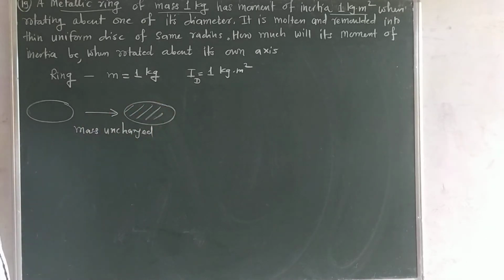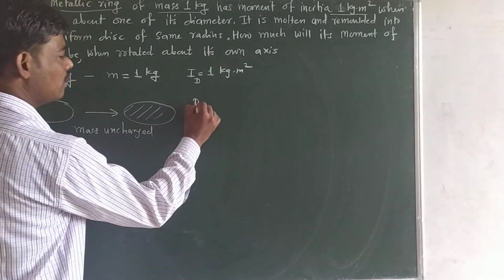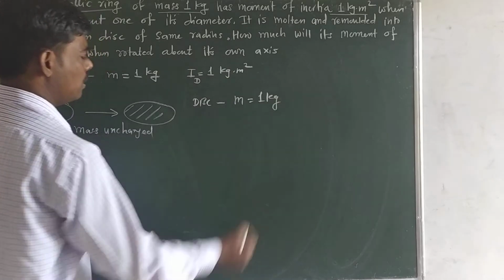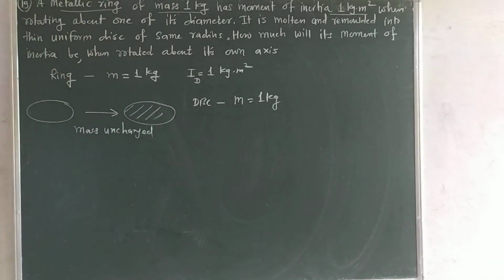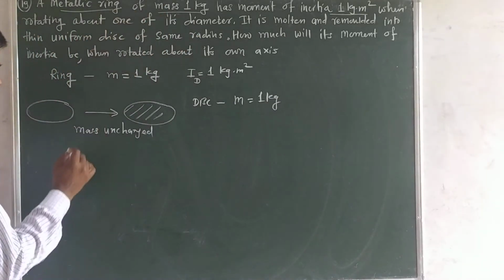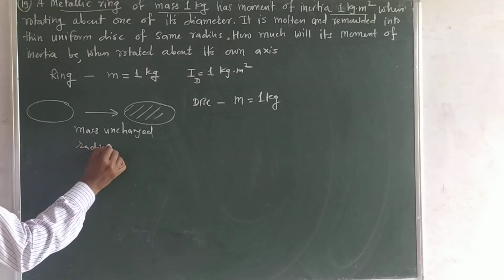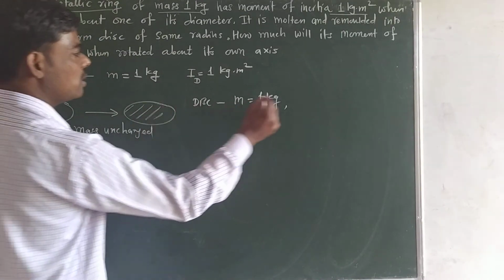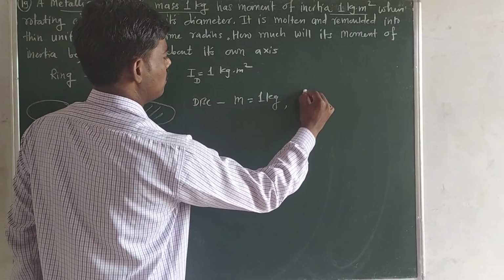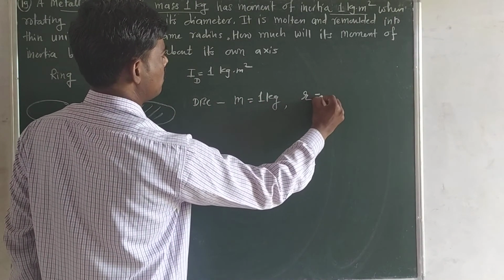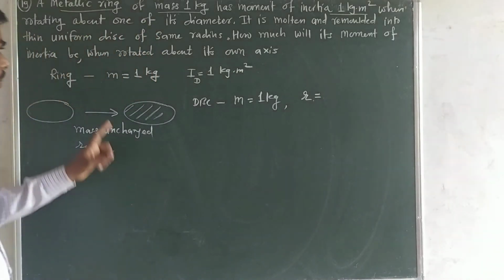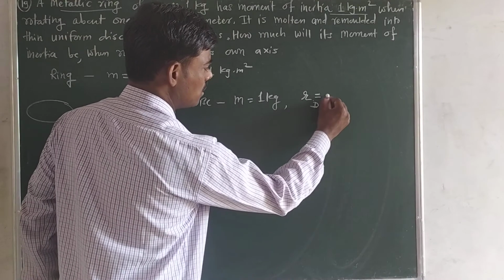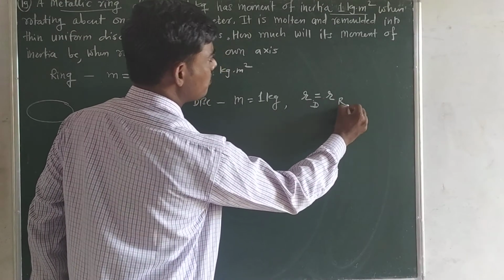Mass remains same. That means mass of disc is 1 kg. And the information is also provided that its radius remains same. So radius is unchanged. That means the radius of disc R is same as that of radius of ring. Radius of disc is equal to radius of ring.